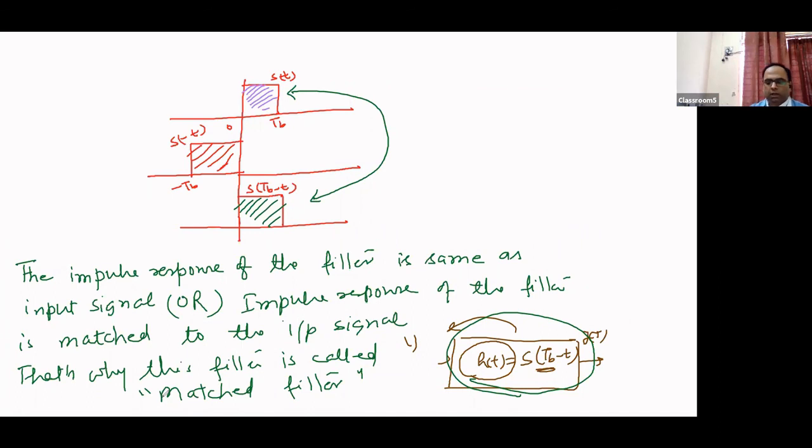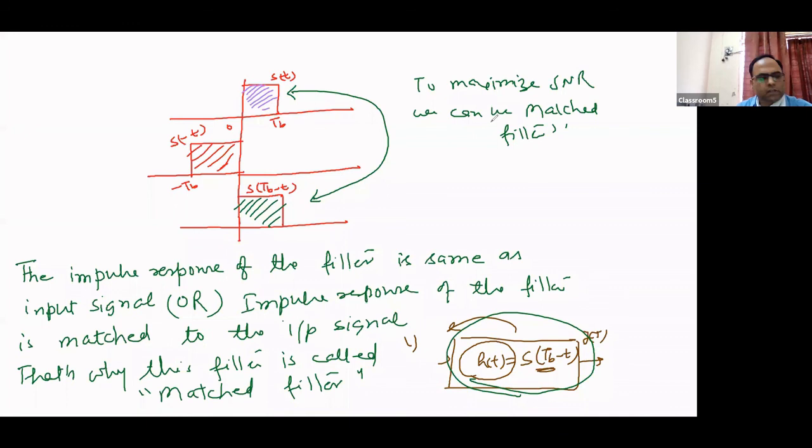So in a nutshell, we can conclude our discussion that to maximize SNR, we can use a matched filter. I hope the discussion is clear to you.